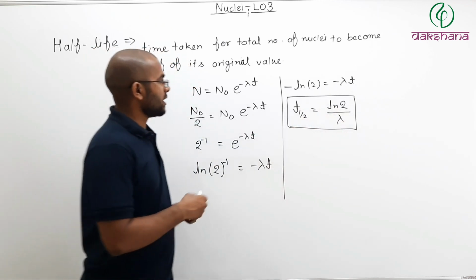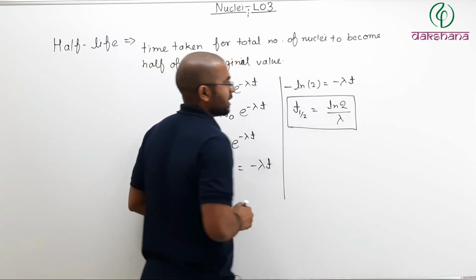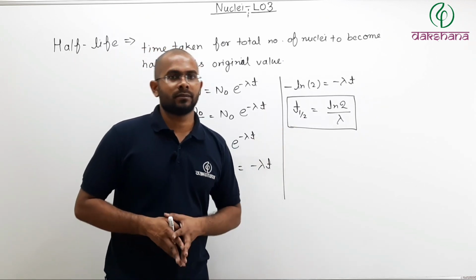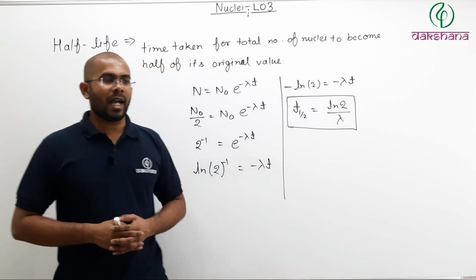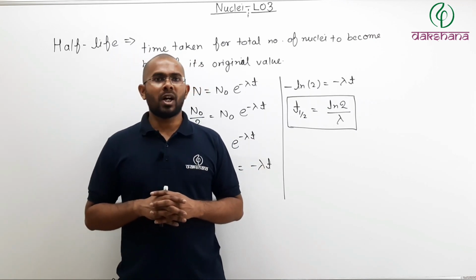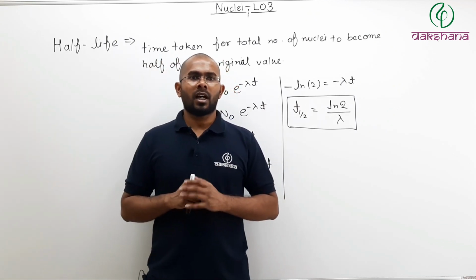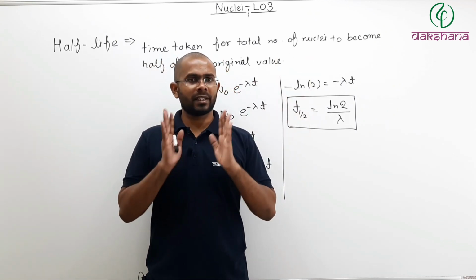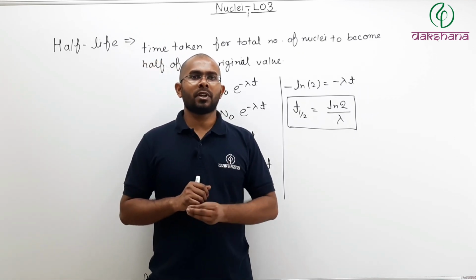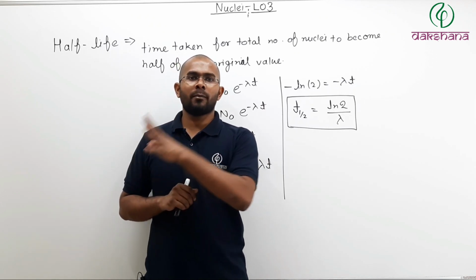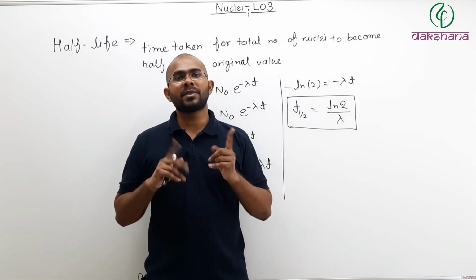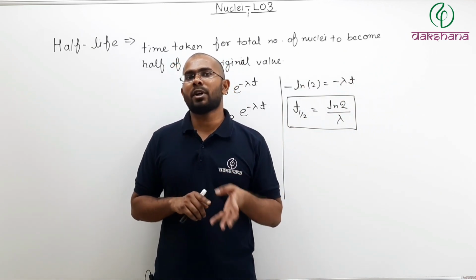Now if you pay attention, t half only depends on what? Lambda. It does not depend upon how many nuclei you have. Let's take an example. I have two samples of uranium-238. One has 1000 nuclei, the other has 100 nuclei at t equals 0. Then let us say I want to know after how much time 1000 will become 500 and 100 will become 50. So time taken in both the cases will be same or different?